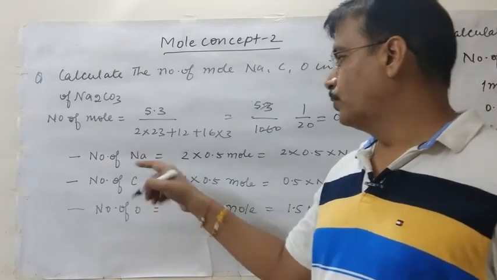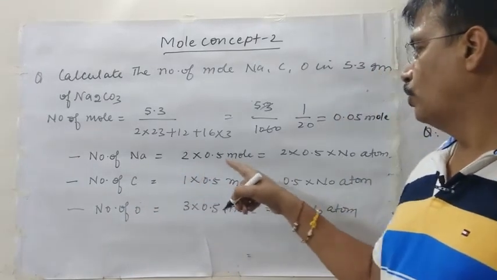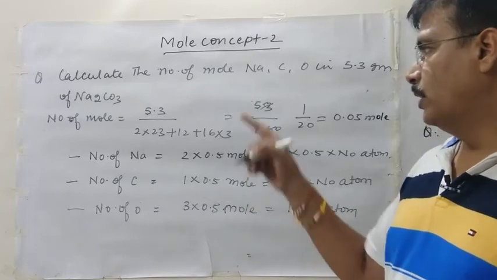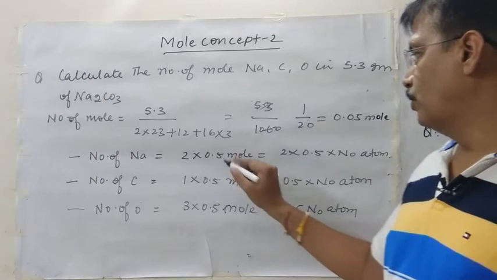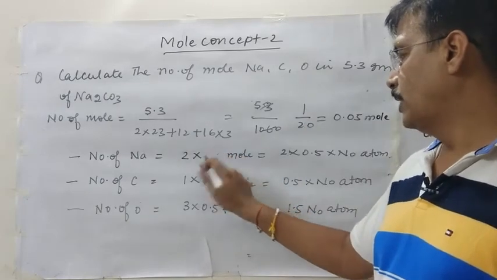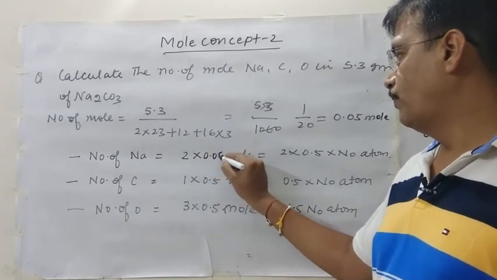So the number of moles of sodium means 2 into 0.05 mole, because there are 2 moles and the number of moles is 0.05.